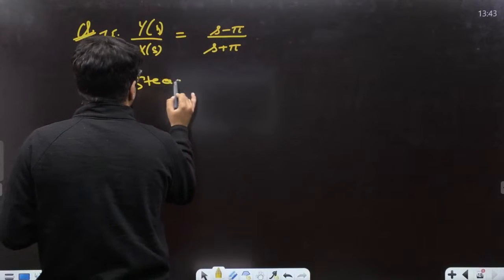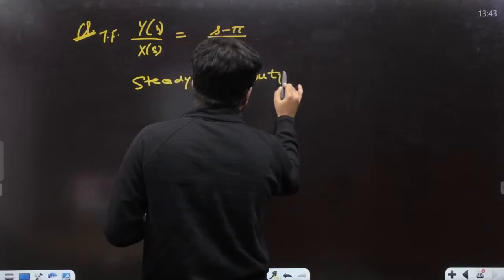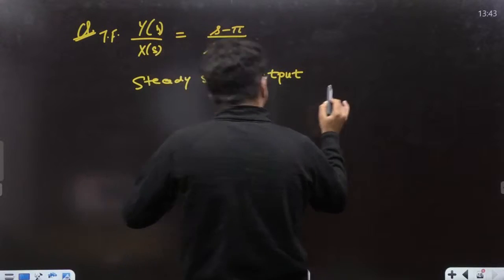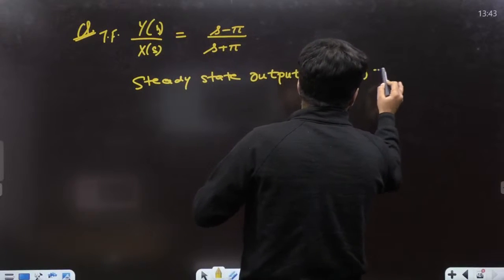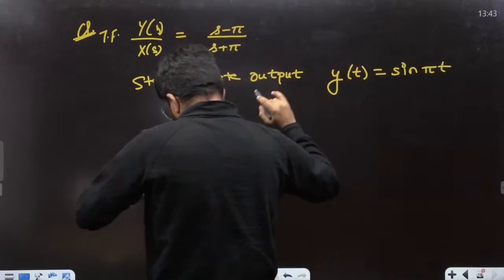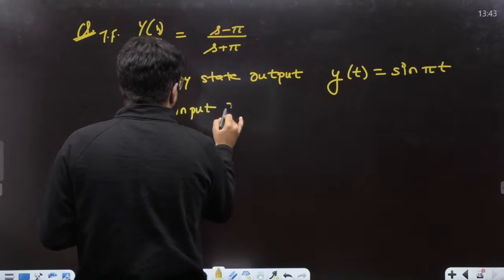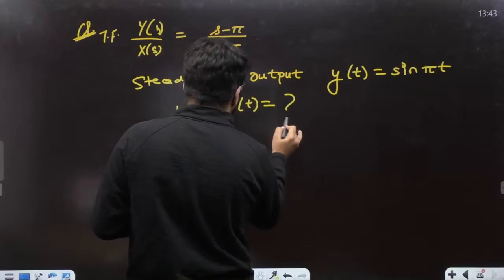The steady state output is given to you, and that steady state output is given by sine of pi t, right?